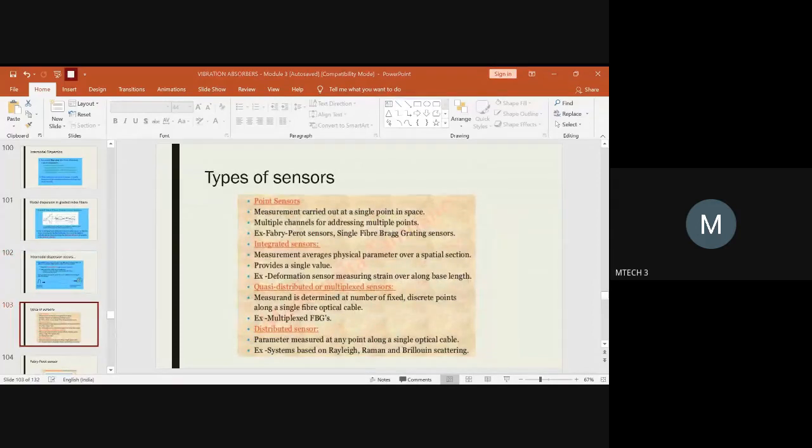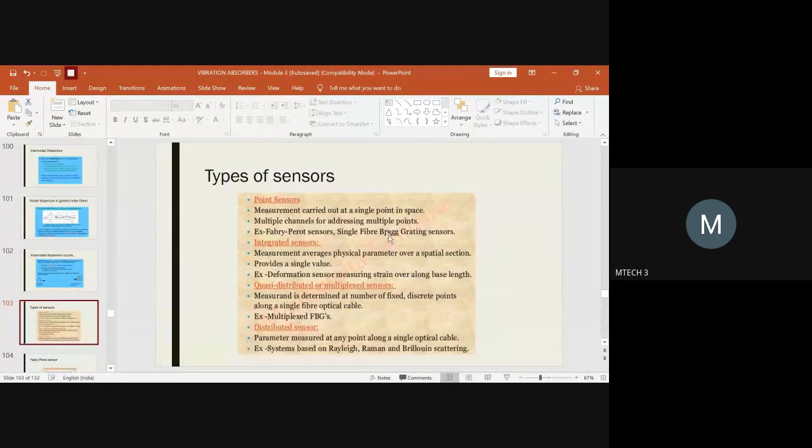Then in the last to last class, we dealt with Bragg grating sensors. I told you that we have different types of sensors associated with optical fiber, and a very common one we have discussed already is the Bragg grating sensor and light interferometry. Those two we have studied already. But why I am showing this slide is that there is a classification of the optical fibers with respect to some constraints. So I just wanted to figure out these four. If it is focusing on a particular point, then it is said to be a point sensor.